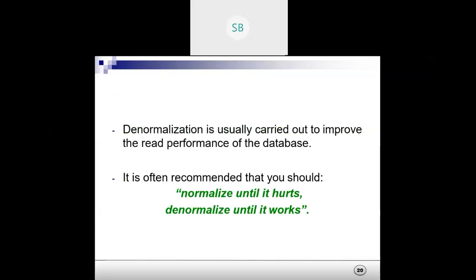Just now we have seen the course table. In the course table only, we are adding the instructor phone number, right? So it will obviously increase the readability. It is often recommended that you should normalize until it hurts, denormalize until it works. So this was all about normalization and denormalization.